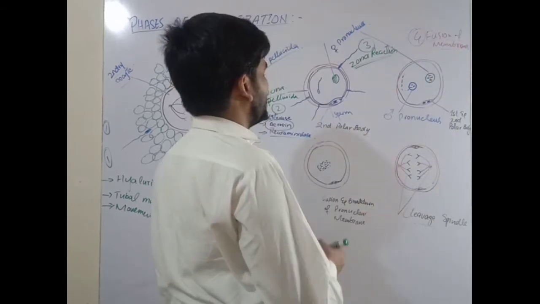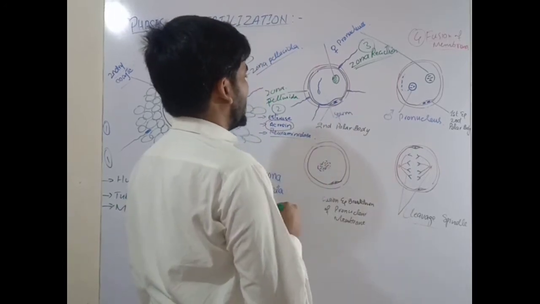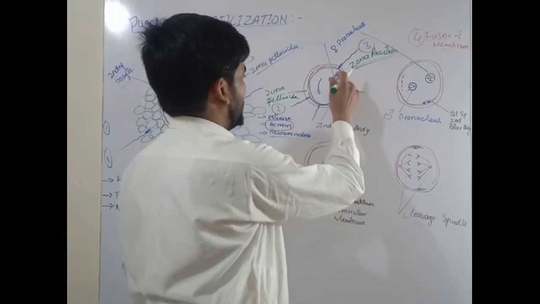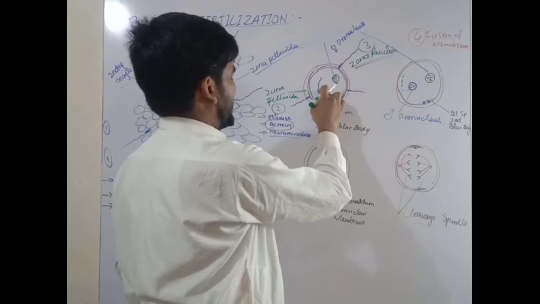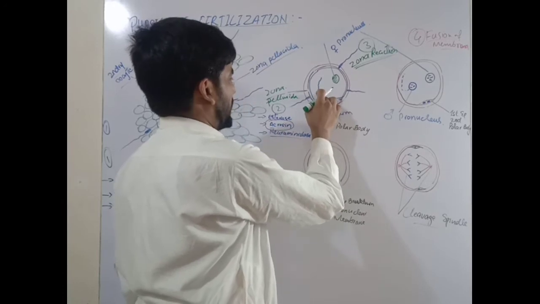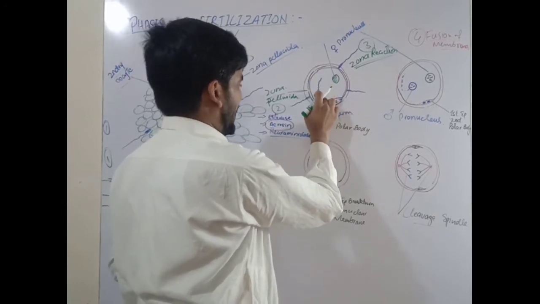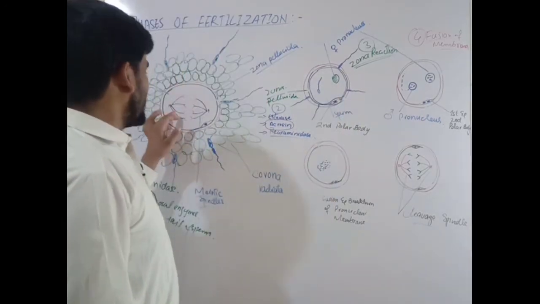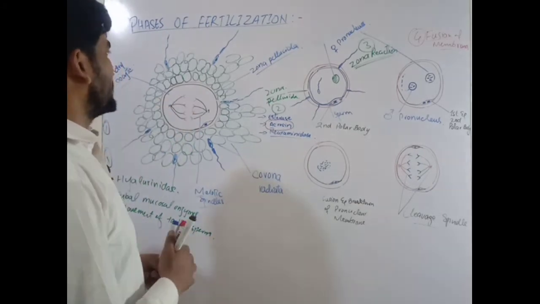At this point, when the sperm was trying to enter the secondary oocyte, the plasma membrane of the secondary oocyte is fused and the sperm enters into the secondary oocyte. But still at this point, the sperm has its mitochondria and cell membrane intact. You know that at this point the nucleus is decondensed.